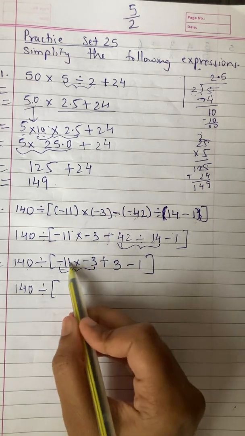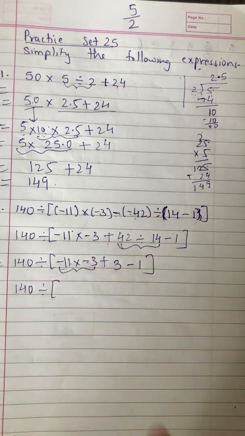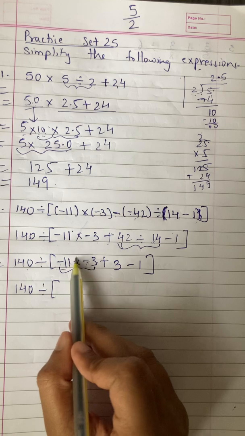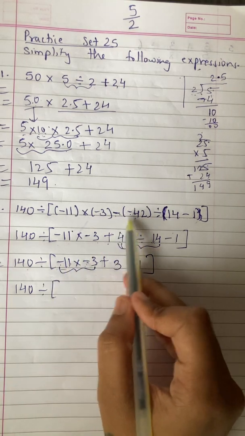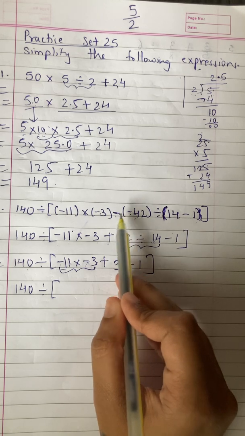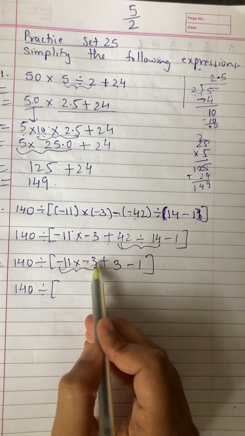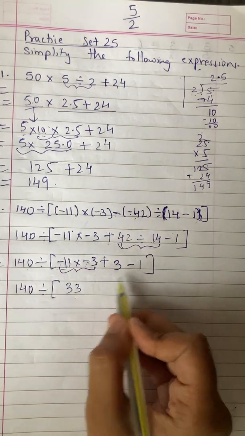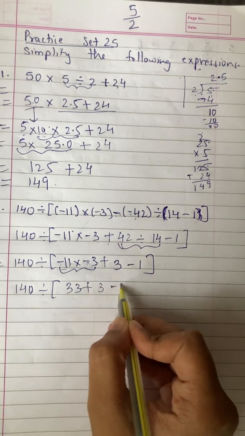So 11 3s are 33 and minus minus always becomes plus. When there are two minus signs it becomes plus. Okay, minus sign in multiplication. In multiplication, when there are two minus signs, it becomes plus. Here we did minus into minus become plus. Similarly 11 into 3 is 33 and minus minus becomes plus. Rest of the terms write down as it is, plus 3 minus 1.